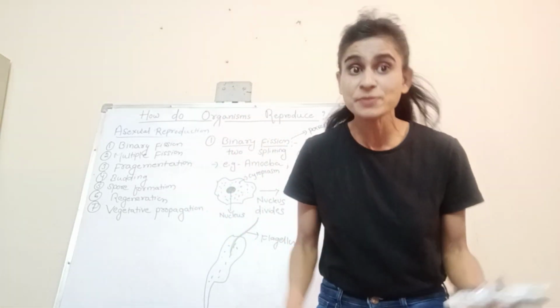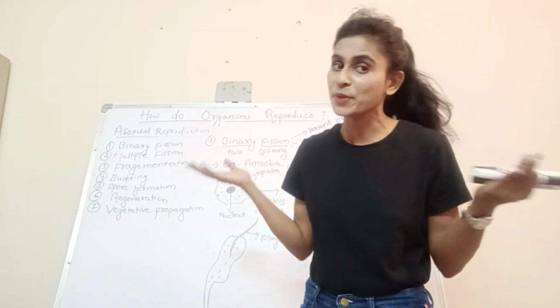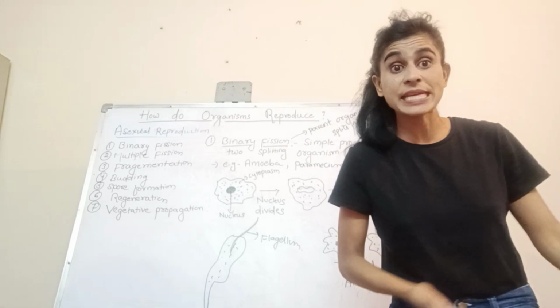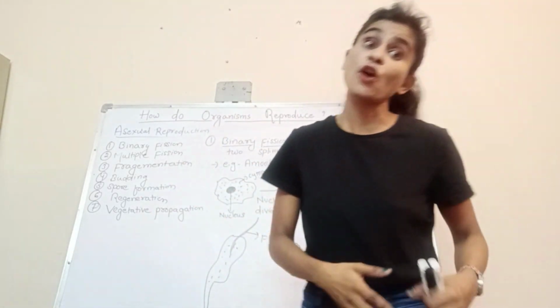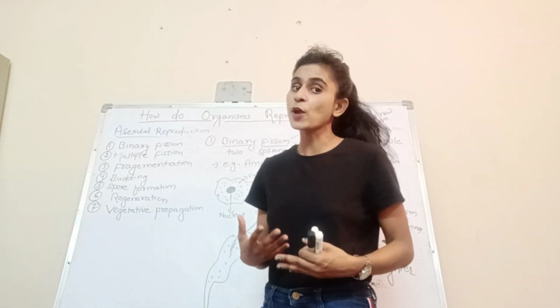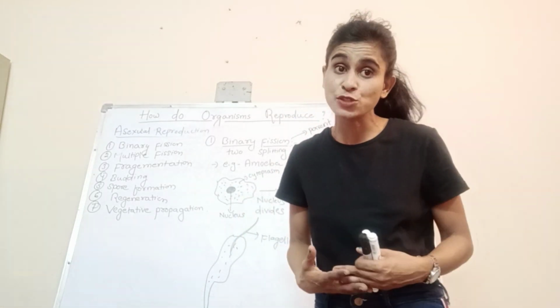Simple organism, so we can take the best example as amoeba. Yes, so let's first of all see what are the different types of asexual reproduction. It's exactly a simple process. There are different types of asexual reproduction.